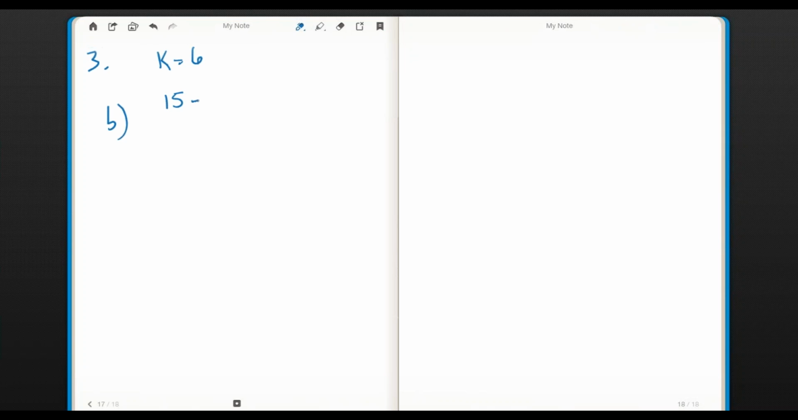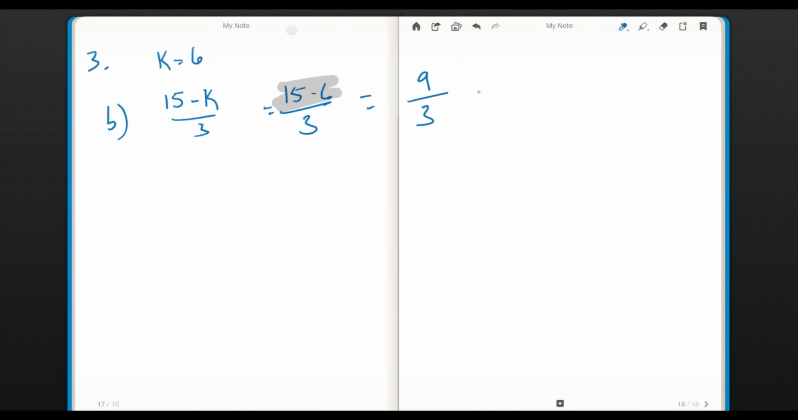Letter B says 15 minus k over 3. And if we make that 15 minus 6 over 3, remember the order of operations tells us that we're basically going to simplify this part before we do the division. In order to divide by 3, we have to have a number that we're going to divide by 3, and that would be 9. 9 divided by 3 is 3, and so 3 is the answer for part B.